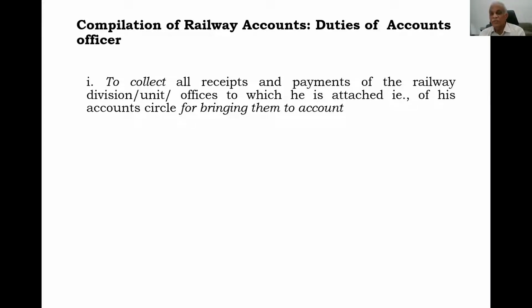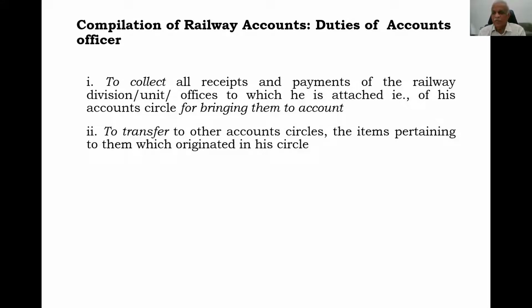So we have to bring them into account. हमने इतना earn किया, हमने इतना payment किया, वैसा बोले तो वो books of accounts में नहीं जाएगा. So we have to prepare, we have to bring them into account. So वो कैसा करना? That is the compilation of railway accounts. So the first duty of the accounts officer is to collect receipts and payments. That is one important. Next, when we are collecting, similarly, some receipts or some payments which are pertaining to other accounting circles also will be there.